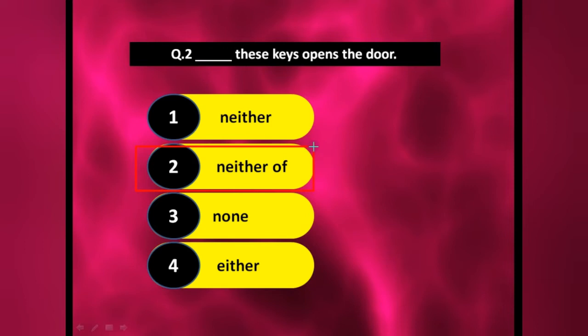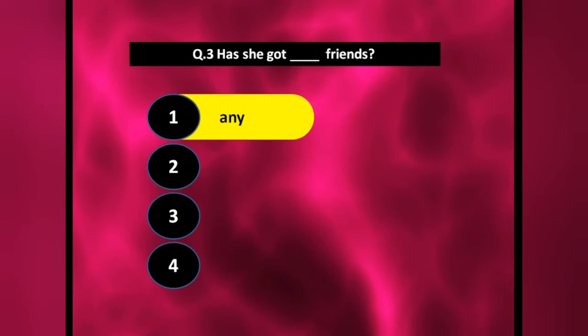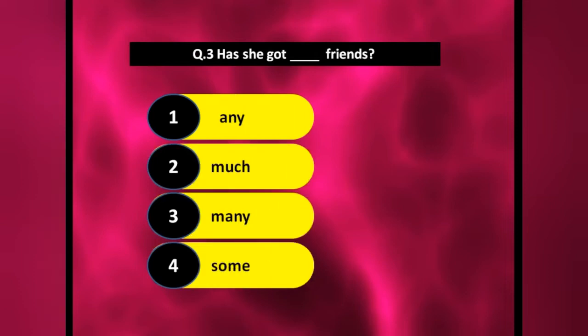Okay, neither of these keys opens the door. Fine. So by reading the sentence only we came to know that something is missing. That's why we have to put here "of". Next one: has she got dash friends? Has she got any friends? Much friends? Many friends? Some friends?